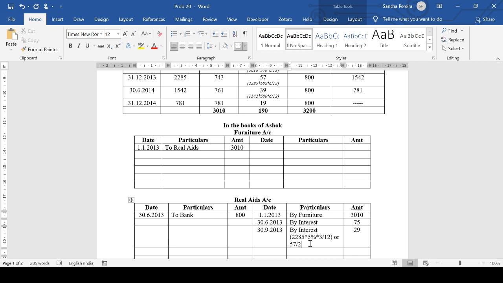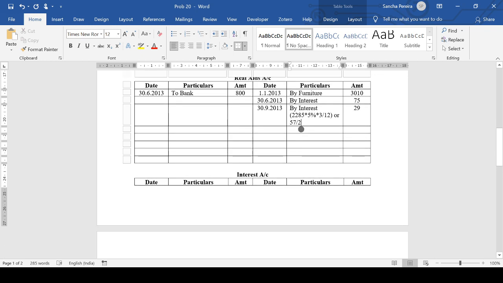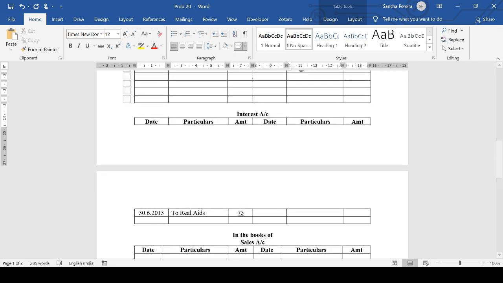So by interest 29. If I say by interest here, it's going to be on 30th September 2013, 29. Okay, this closing doesn't happen here actually.